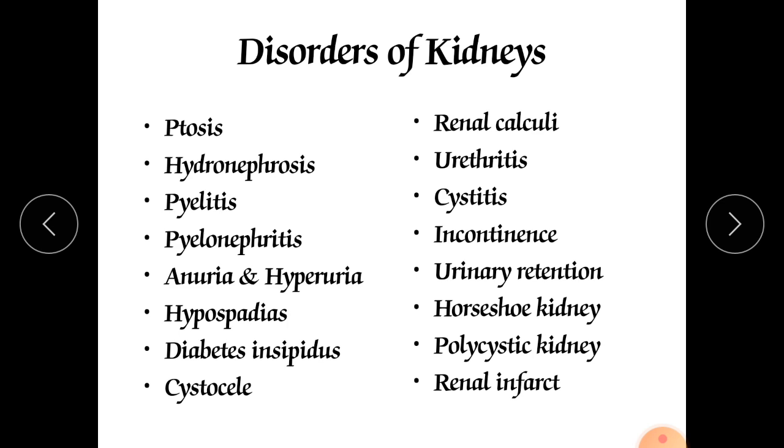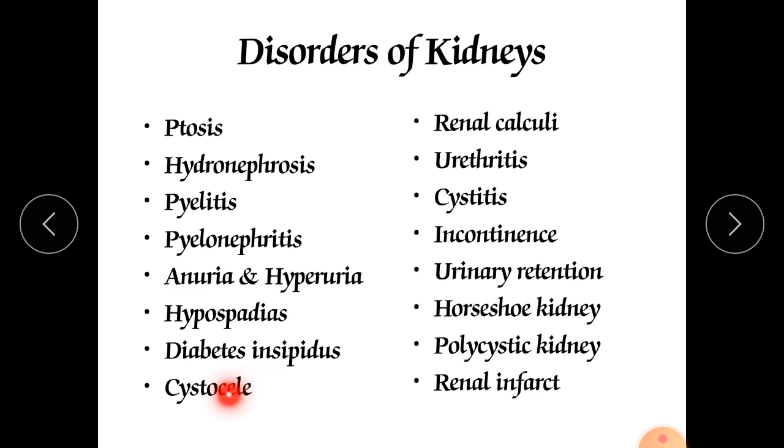If ADH doesn't secrete, more and more urine formation and release will occur, and it will produce a condition like polyuria, due to which the person will frequently go for urination, frequent micturition occurs.